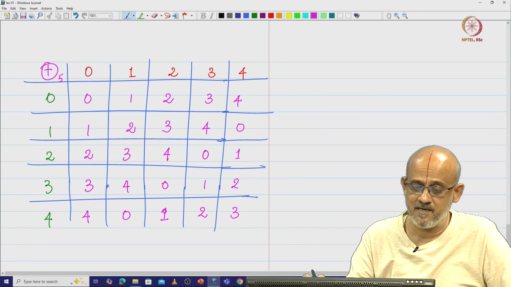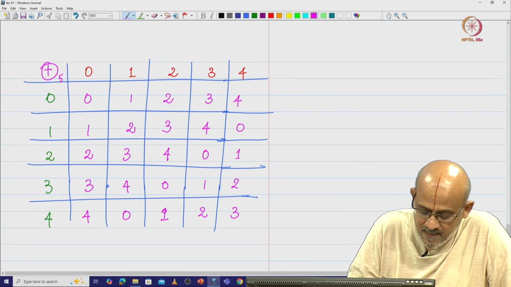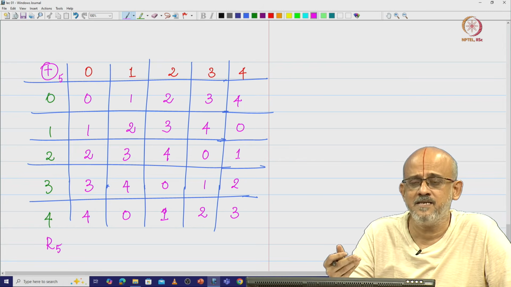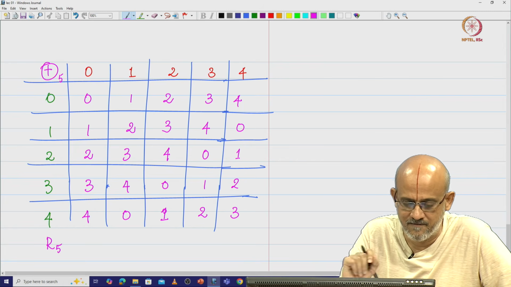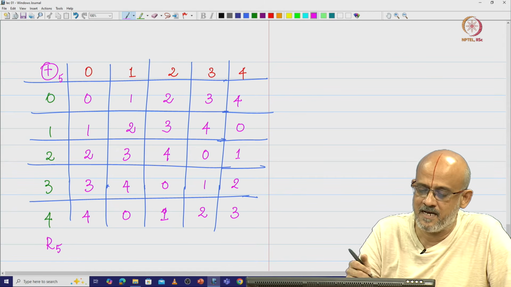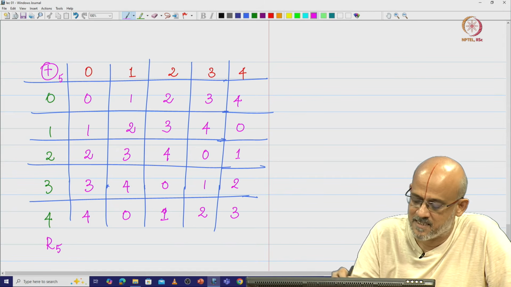Something interesting that we see here is that if you take an element from R5 and add it with any other element of R5 and then do a modulo 5, we end up getting elements which are in the set R5 itself.